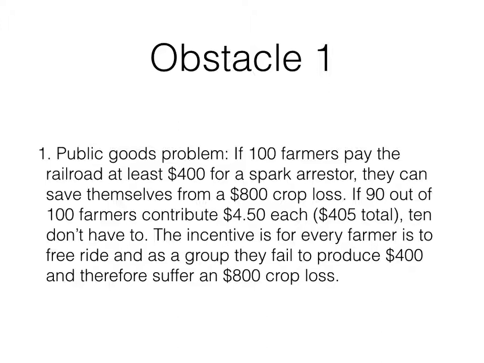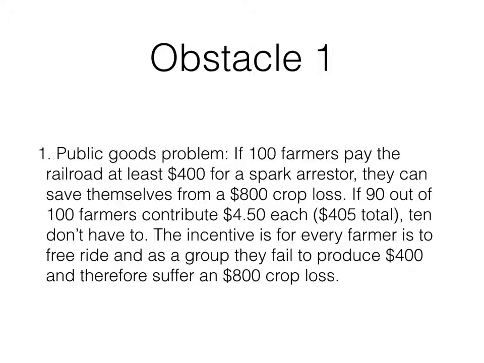In this example, we have 100 farmers. They're each suffering $4 worth of damage for a total of $400. So if the farmers can pay the railroad at least $400 for a spark arrestor, they can save themselves. So let's say it's going to cost $400 for a spark arrestor. They're suffering $8 worth of crop loss from the fires. So if they can come up with $400, it's cheaper for them to do that than to lose the $800 worth of crop damage. So 100 farmers get together.